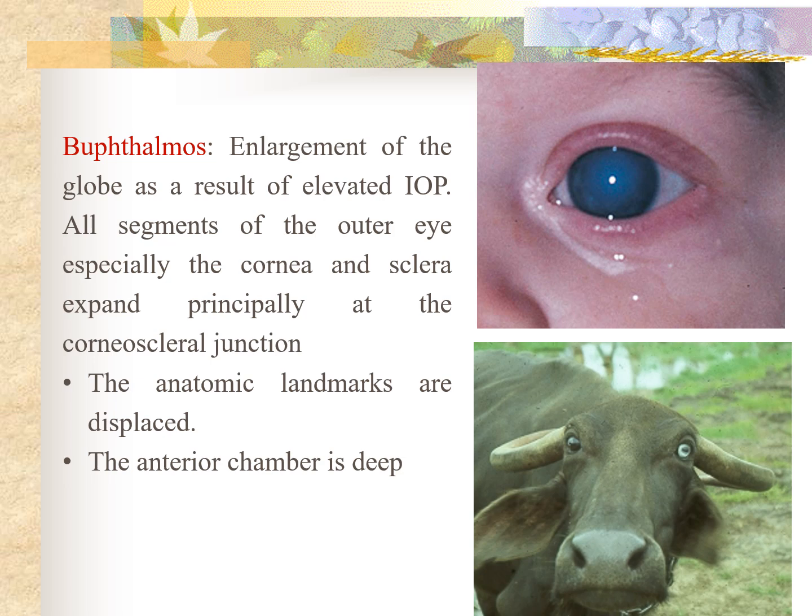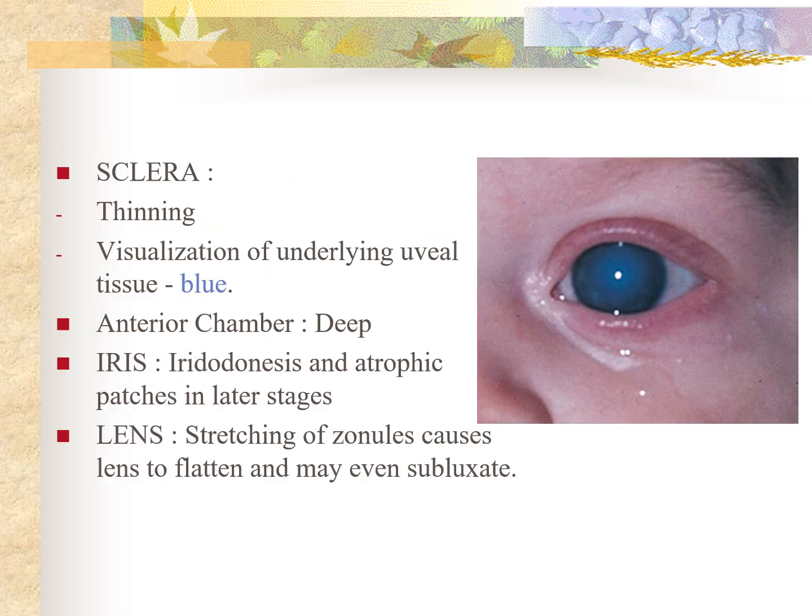Basically, there is enlargement of the globe as a result of elevated IOP. All segments of the outer eye, especially the cornea and sclera, expand principally at the corneoscleral junction. The anatomical landmarks are displaced and the anterior chamber becomes deeper. Hence, the sclera shows thinning. There is visualization of underlying uveal tissue that gives a bluish hue. The iris shows iridodonesis and atrophic patches in the later stages, and the stretching of zonules causes the lens to flatten and may even subluxate.